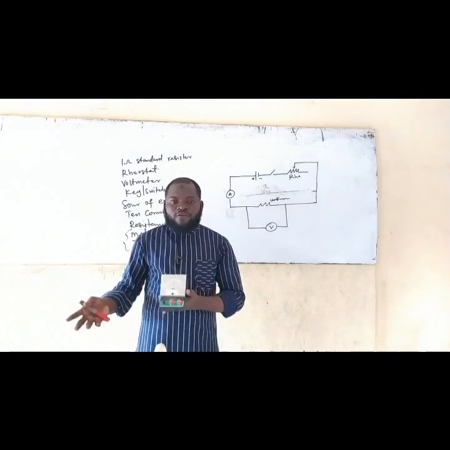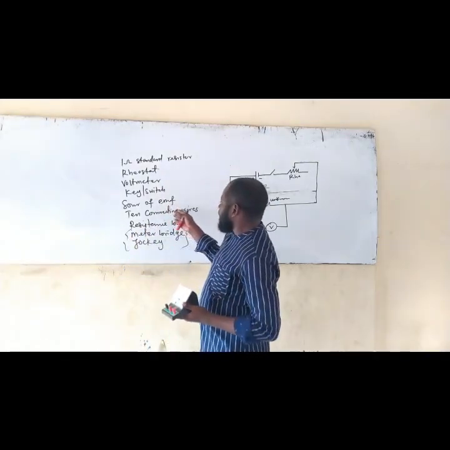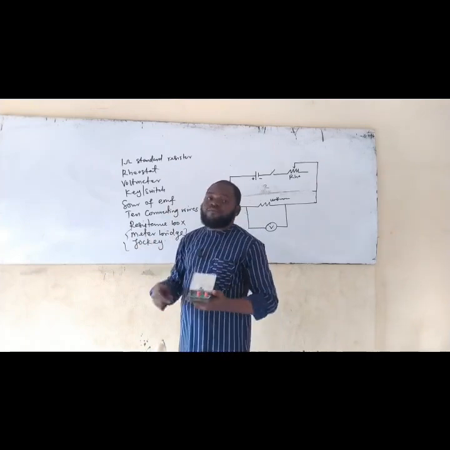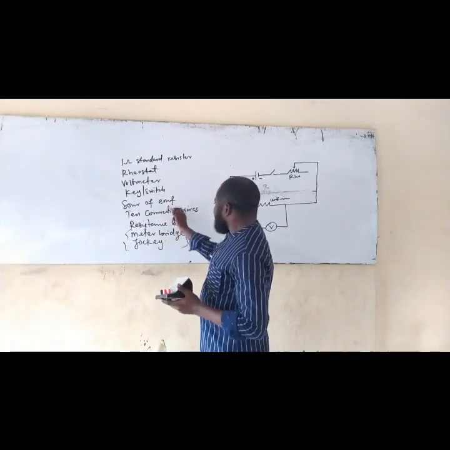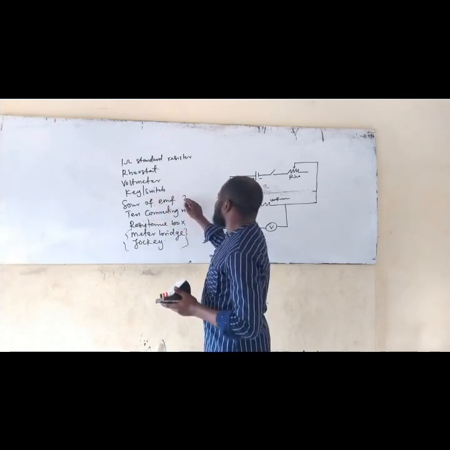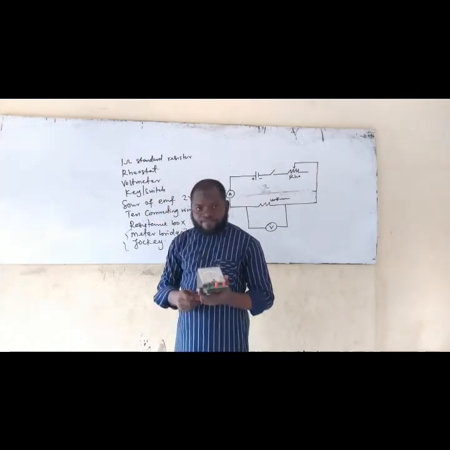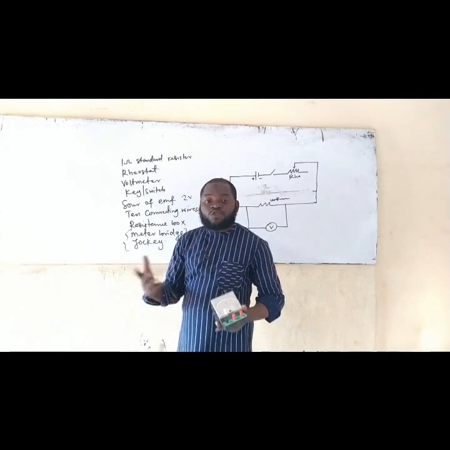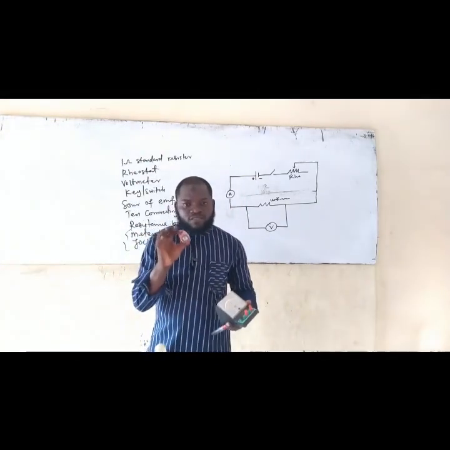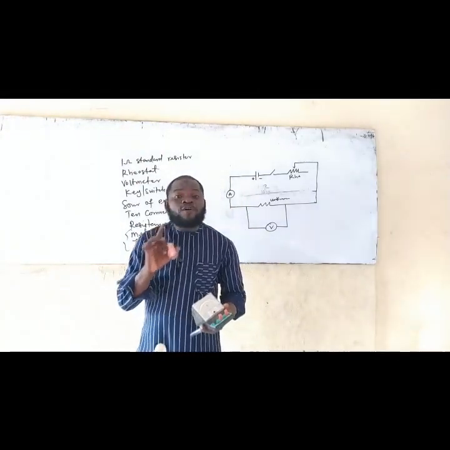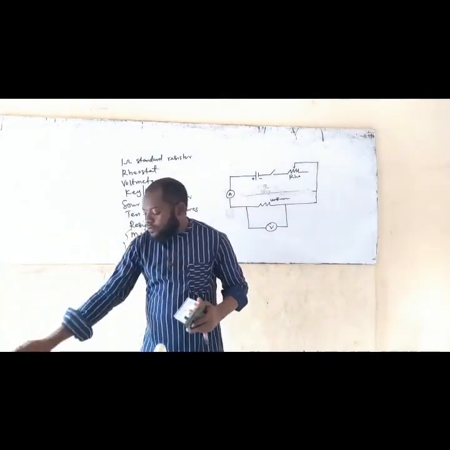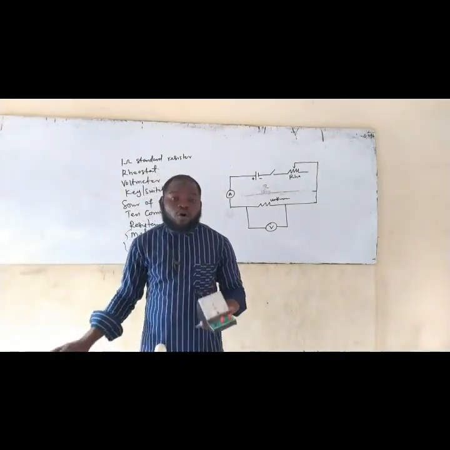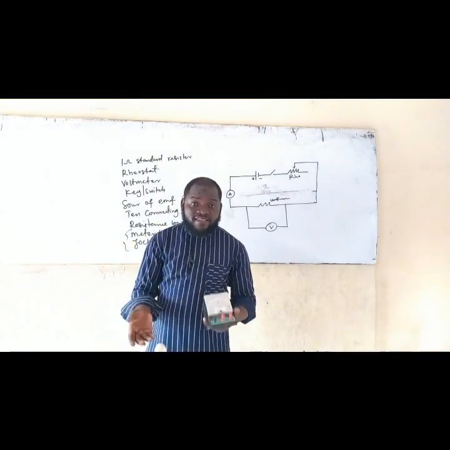So like for example, in this particular experiment, we are going to have a very low current. Why? Because the expected source of EMF, they said it should be 2 volts. And even if they don't tell us that it's going to be 2 volts, our battery, that is the Tiger battery, is 1.5 volts. So if you have 2 of it, you have 3 volts. So 3 volts cannot produce a current of 5 ampere. Am I making sense now?